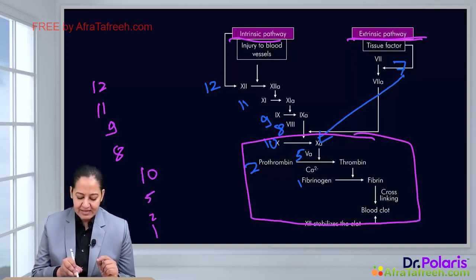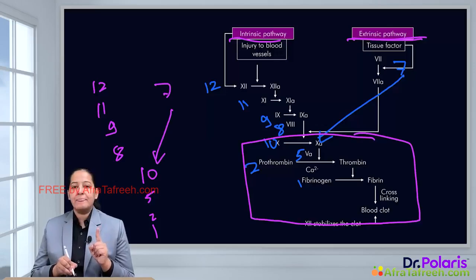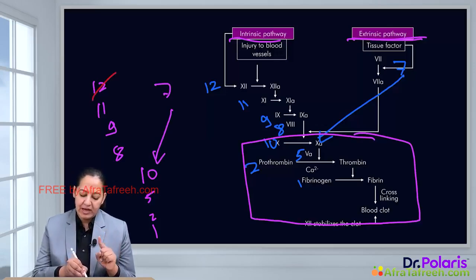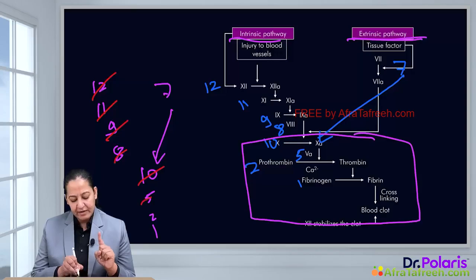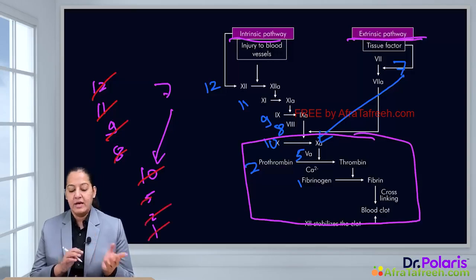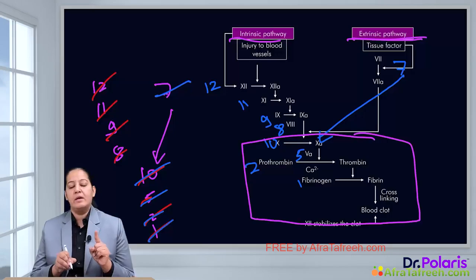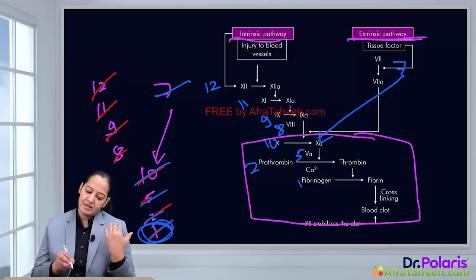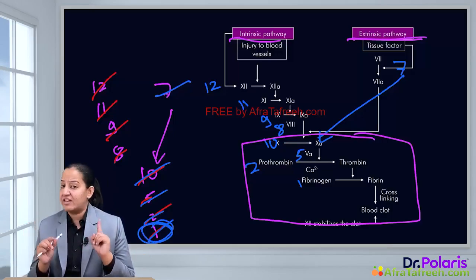In extrinsic, it is 7 directly leading to activation of 10. So if you talk about intrinsic, the sequence is 12 leading to 11, leading to 9, leading to 8, leading to 10, in presence of 5, leading to 2 and leading to activation of 1. And if you talk about extrinsic, it is factor number 7 which directly leads to activation of 10, 5, 2, 1. So ultimately the last factor, whether it is intrinsic or extrinsic, the last factor which is activated here is factor number 1.